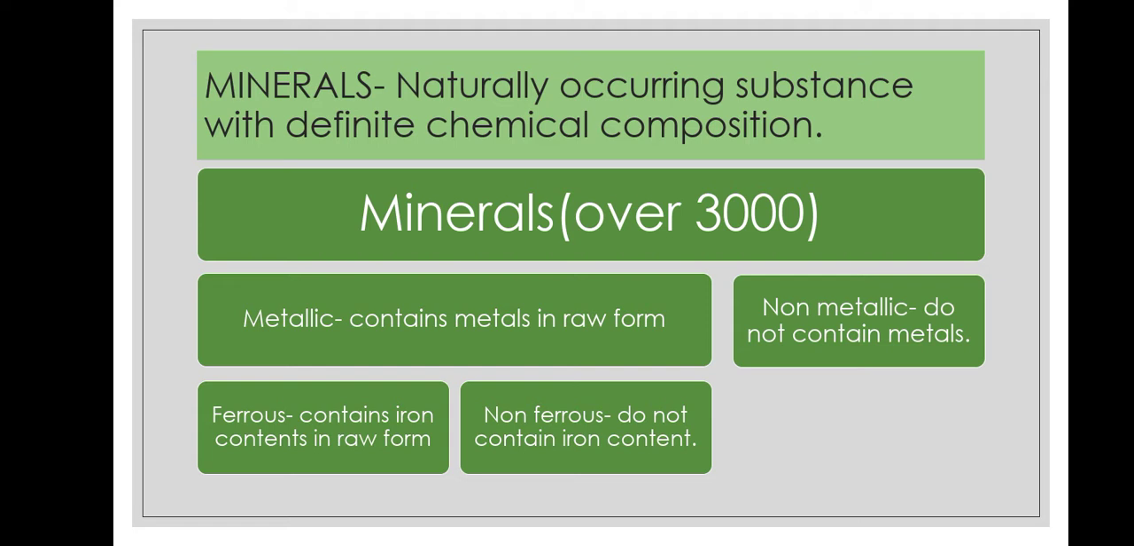minerals are there. Minerals are of two types: metallic minerals, which contain metals in raw form. Metals are hard substances that conduct heat and electricity. Non-metallic minerals do not contain metals. Metallic minerals can be further classified into two parts: ferrous and non-ferrous minerals. Ferrous minerals contain iron contents in raw form, while non-ferrous minerals do not contain iron content.